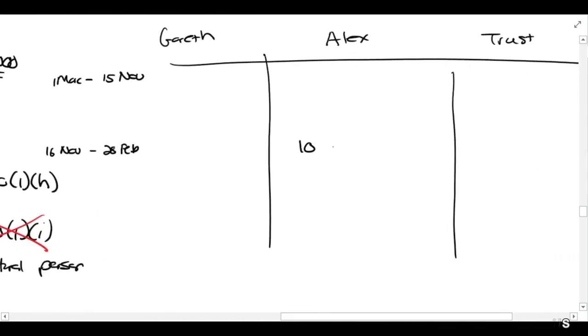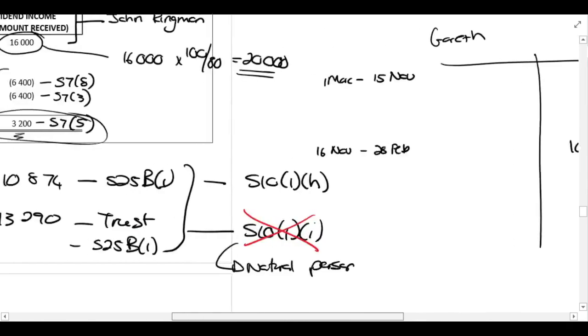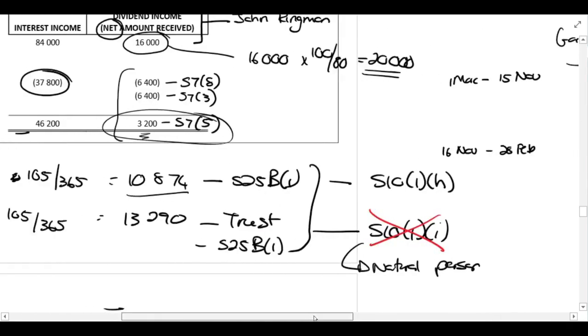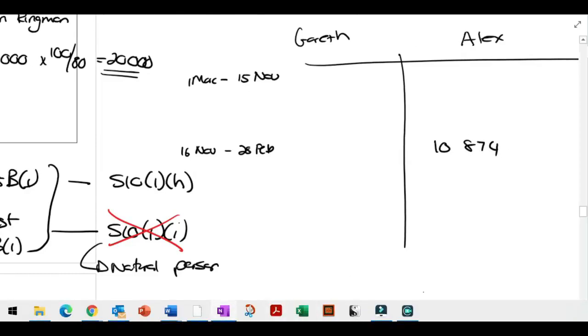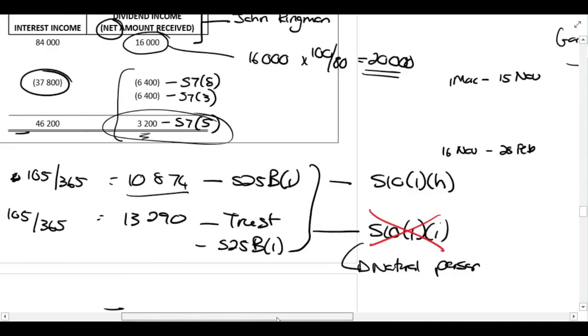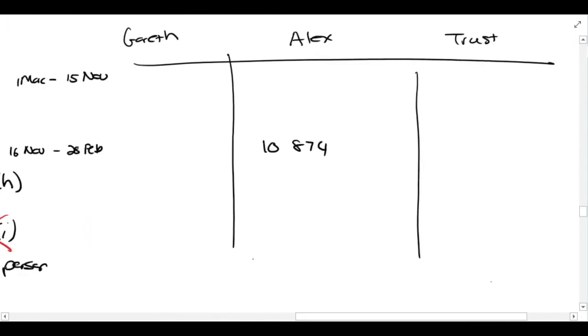Alex will be taxed on 10,874, and the trust will be taxed on 13,290. Section 10(1)(h) would apply to Alex, so that full amount will be exempt. The trust will get nothing.